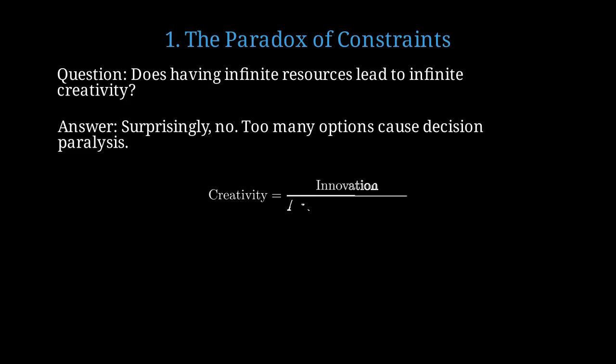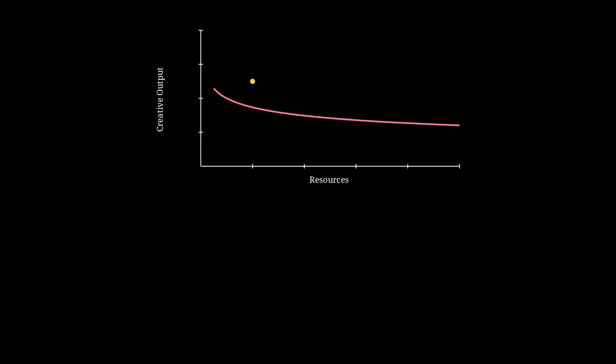We can model this mathematically. Creativity equals innovation divided by available options to the power of 0.3. More options slightly decrease creative efficiency. This graph shows how creative output actually peaks with moderate resources, not unlimited ones. The sweet spot is around limited, but sufficient resources.